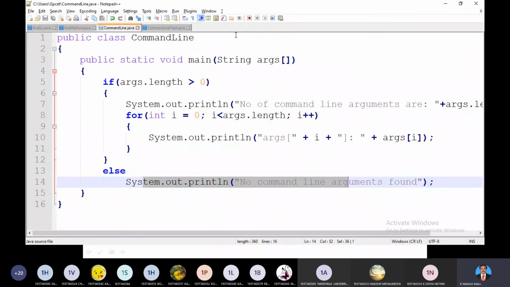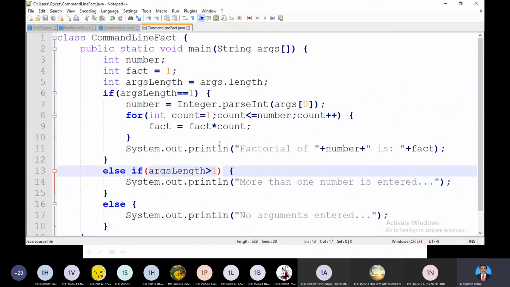I'll show you a simple program and be clear in this. This is a usually asked question, whatever, but at the end they may add a simple statement through command line arguments. See here, the command line factorial, the driver class name, the main method. Here, as usual, I define one number, one fact, and args length. If needed you can write it, otherwise remove it. So how can I get this arguments length? I can get it by means of args dot length. Args dot length will give you the number of arguments there. If it is 1, only then we accept it; if it is not 1, it is not needed for us, right?